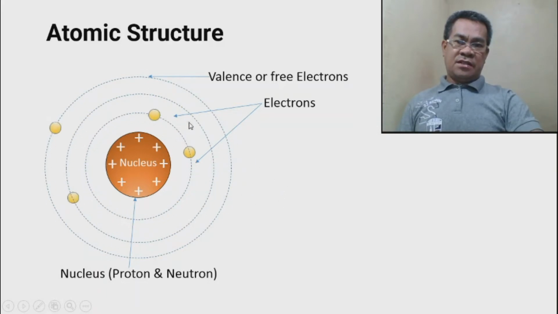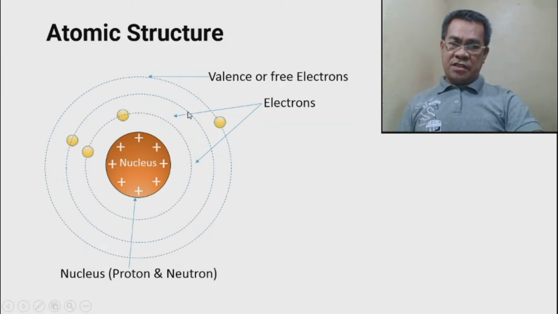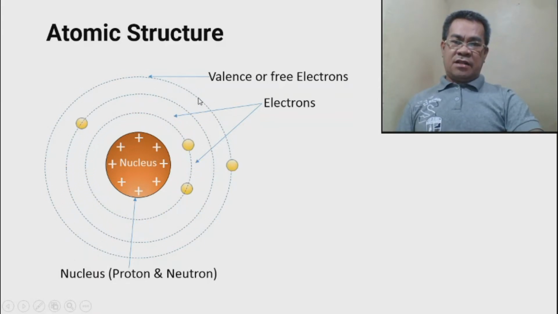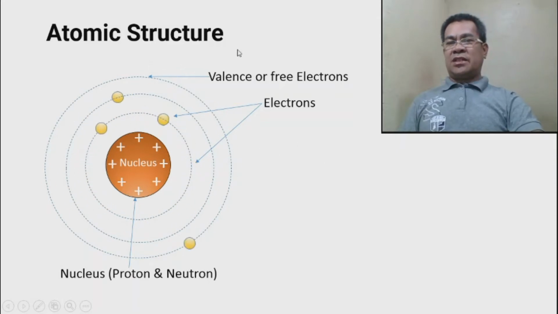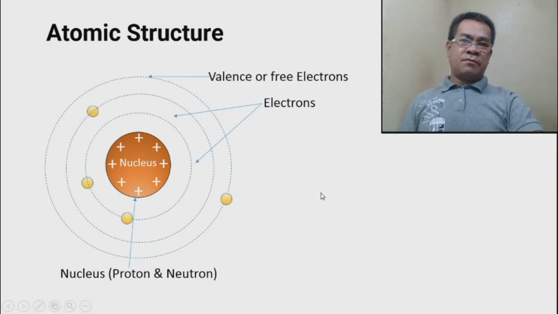So once this particle or electron, which is closer to the nucleus, gains energy from outside, it will move, it will elevate to the next level. More energy, then it jumps to another level. If it is reducing energy, then it will move to the lower level. Okay, so this is what we call the atomic structure.